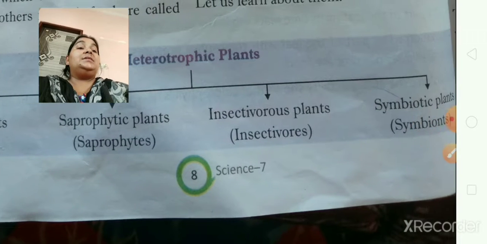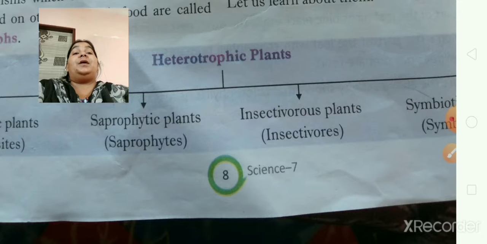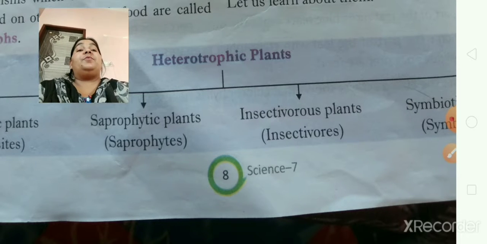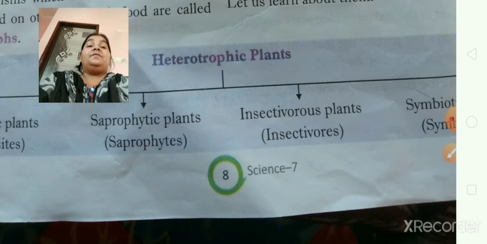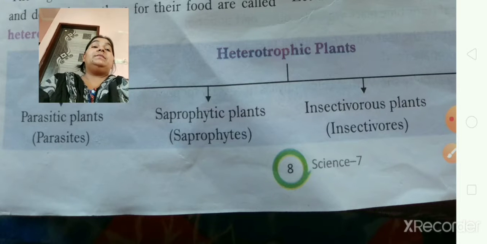And the last is symbiotic plants. That means four different types of plants within this heterotrophic nutrition. But for today's topic, we are going to deal with only two, parasitic plants and saprophytic plants. In another lecture, I will make you understand insectivorous plants and symbiotic plants.